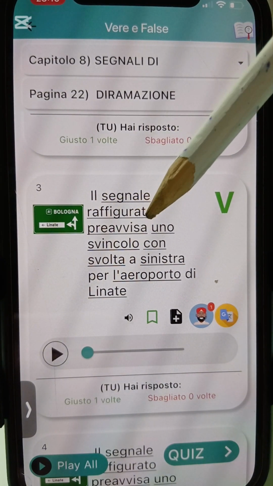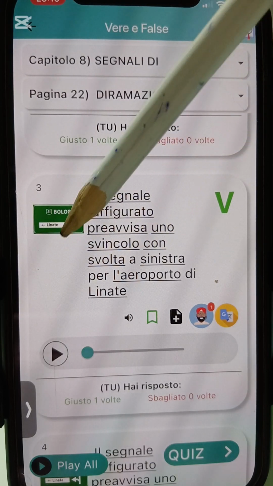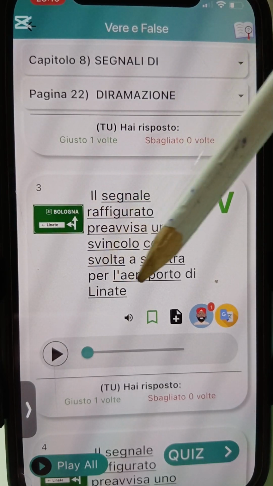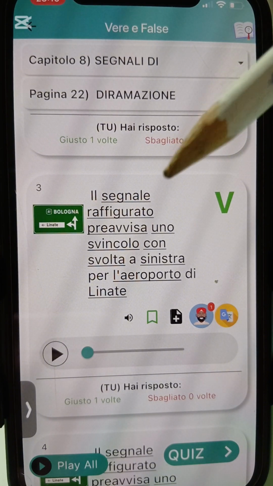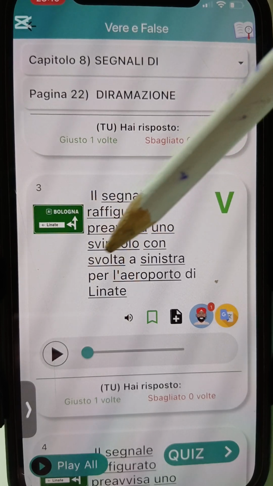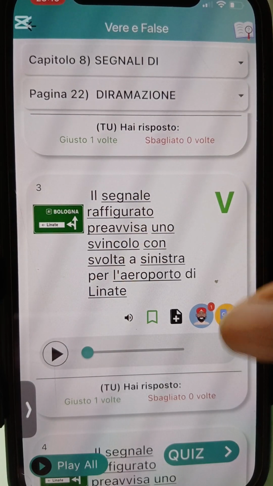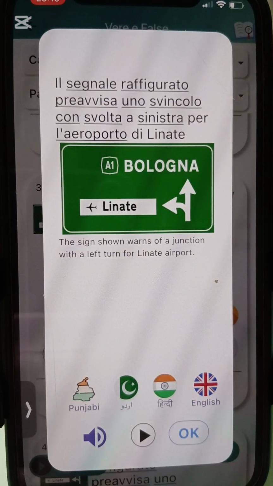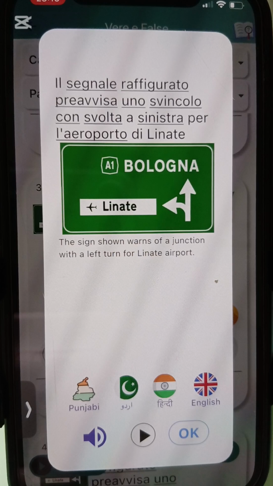Okay, e dey tell you say you go see dis sign, okay, for the exact junction where you need to do what? Where you need to turn to your left for you to get to what? Linate airport. Alright, e dey pre-warn you of a what? Of a junction or of an exit, okay, with a turn by the left, okay, for you to do what? Get to the what? Aeroporto di Linate. E say dis sign show warns of a junction with a left turn for Linate airport.